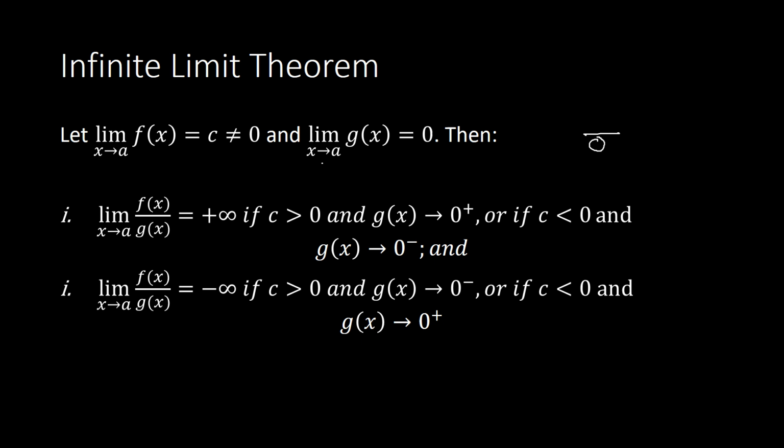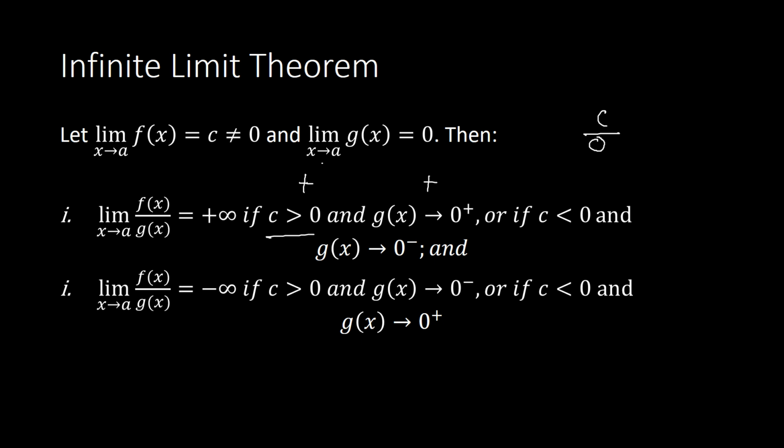Now, we've got a value here which is c. Once c is greater than 0, meaning it's positive, and the limit of g of x is approaching 0 from the right side, meaning it's also positive, then we have a positive infinity.